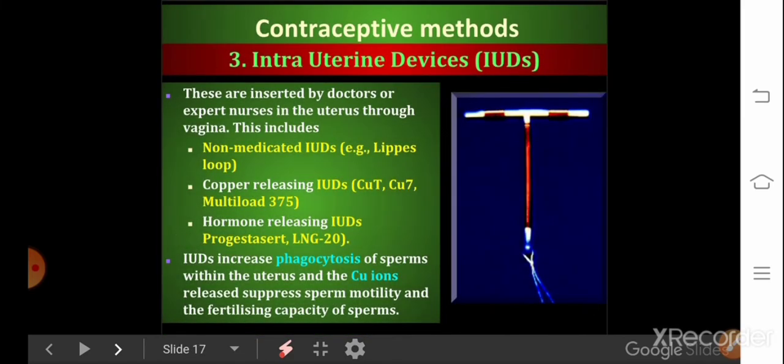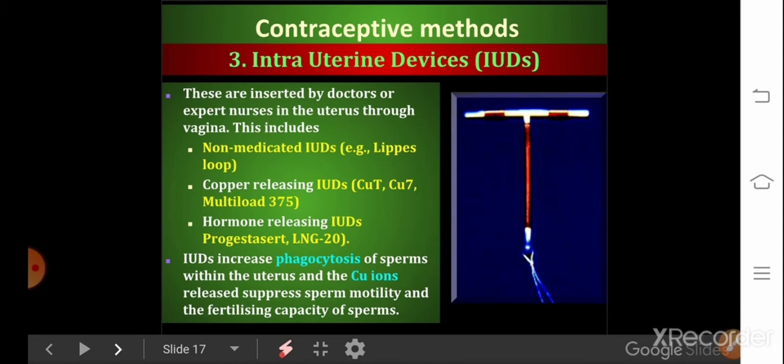Next method is IUDs, intrauterine devices. So these are devices which are inserted into the uterus and it is only used for females. These are inserted by doctors or expert nurses in the uterus through the vagina. It actually increases phagocytosis. What do you mean by phagocytosis? It means it will engulf the sperm within the uterus.